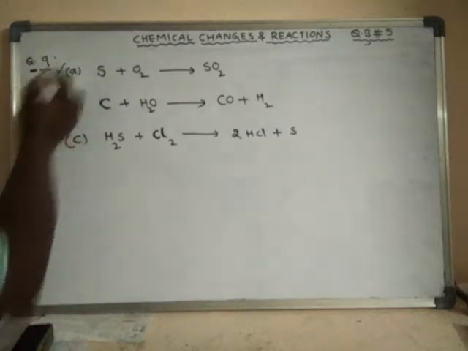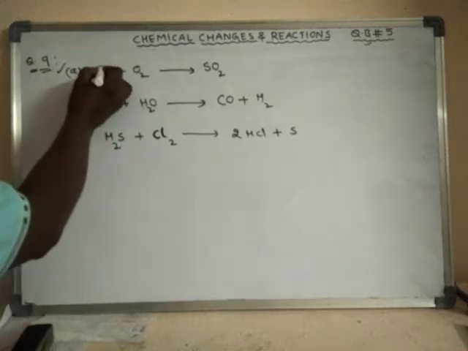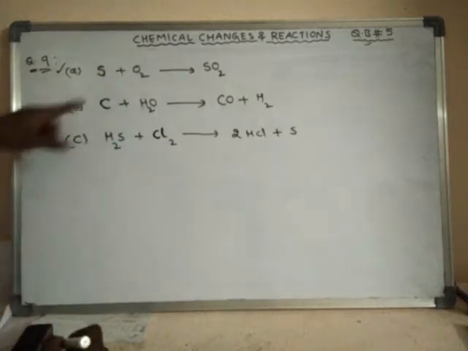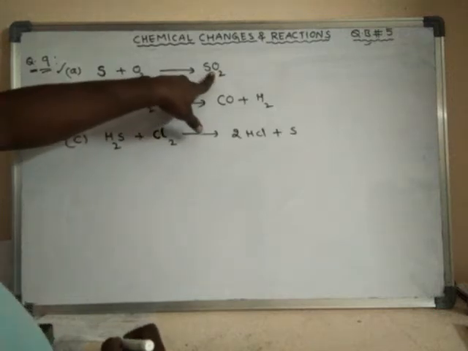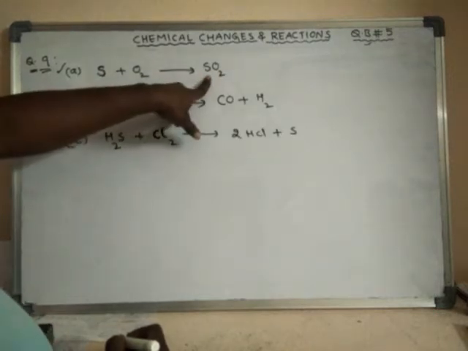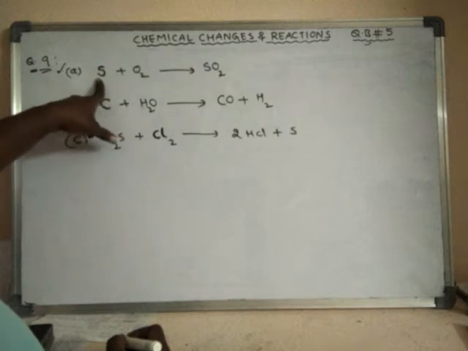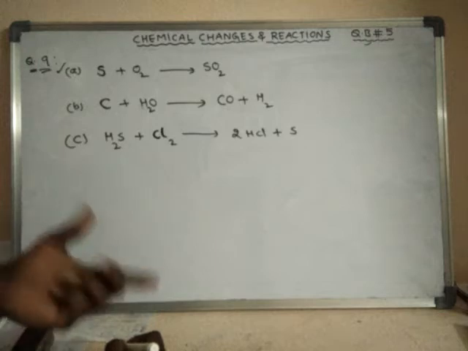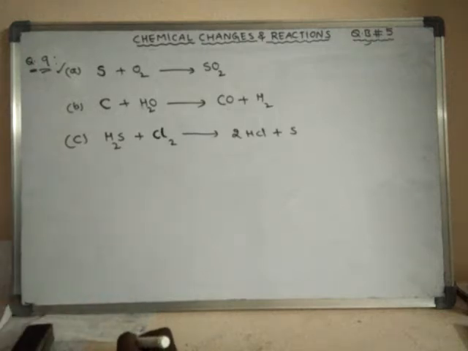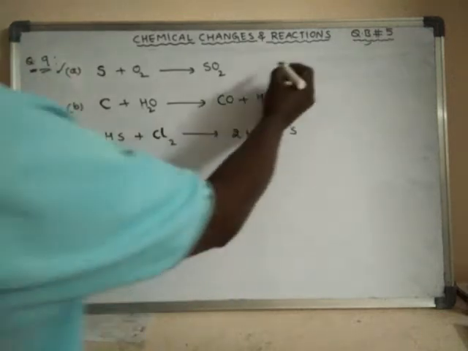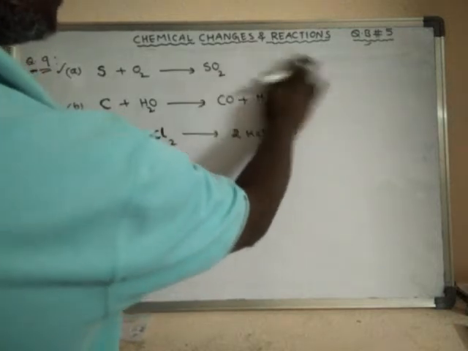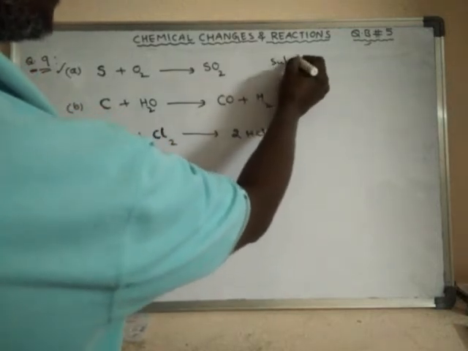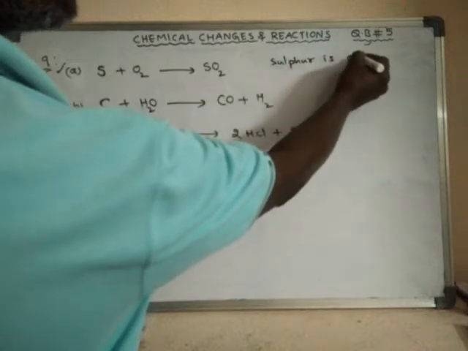So let us take this equation. In this equation, the element sulfur is oxidized to sulfur dioxide. How can you say that it is oxidized? Because here oxygen is added to the sulfur. Addition of oxygen to any substance is said to be oxidation. So here sulfur is oxidized.